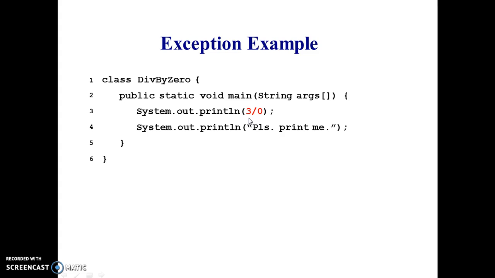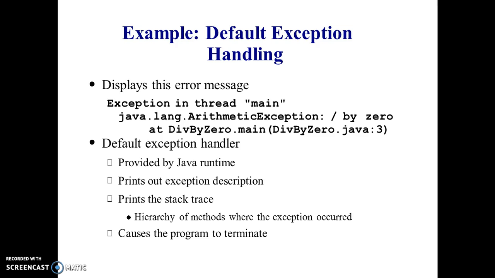Here, the JVM will handle this initially. There is a concept called default exception handling in the JVM. It handles the unexpected event which has occurred. What is the unexpected event? Here we can see it is divide by 0. This is an error, and now it is shown as an exception. It is in the arithmetic operation, isn't it? Division is nothing but an arithmetic operation, so it is said to be an arithmetic exception.